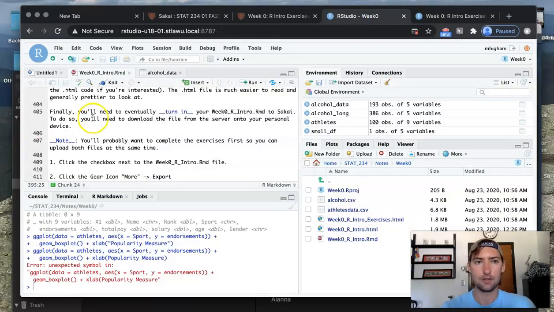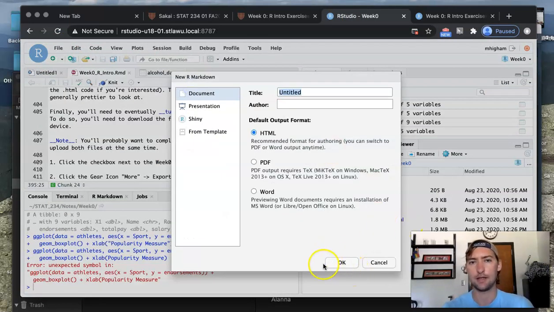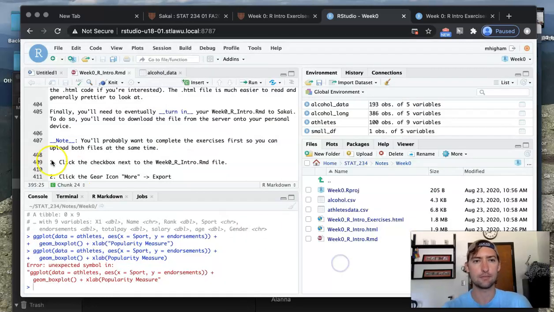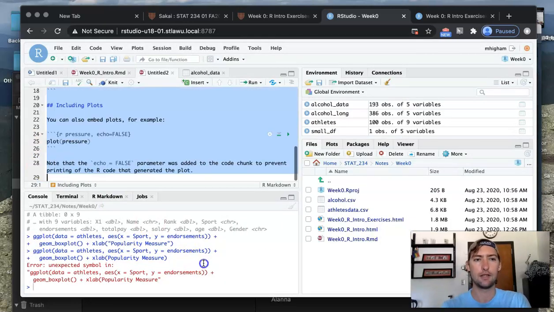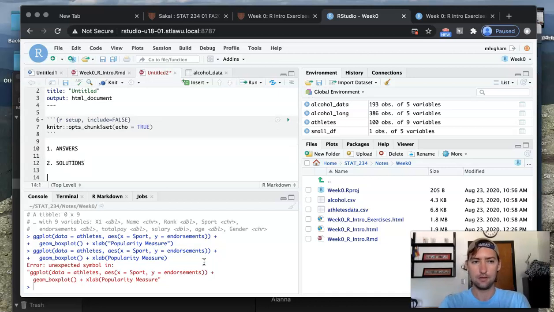Okay, so let's say that I do that. I follow those directions and I do all this, and it's blah, blah, blah. I follow the directions, so I delete that, and then I type in answers, solutions, my thoughts.